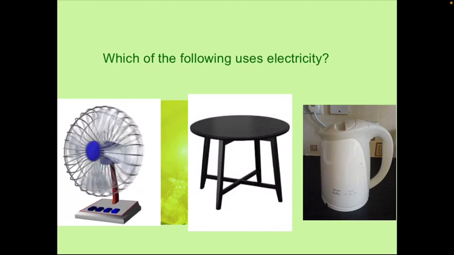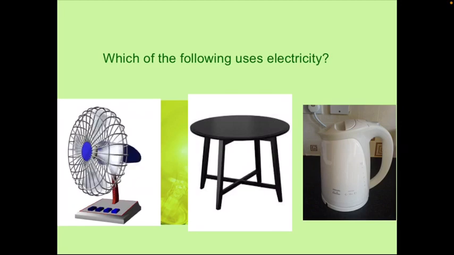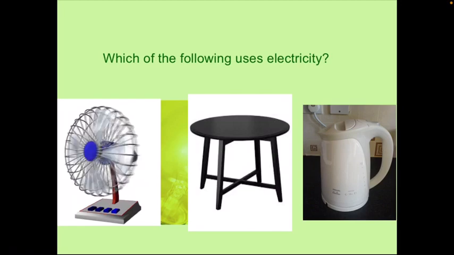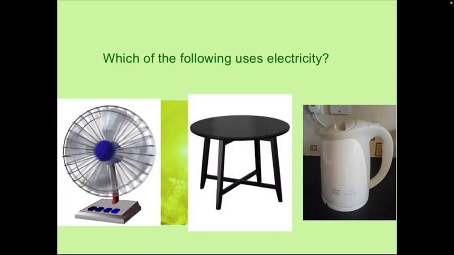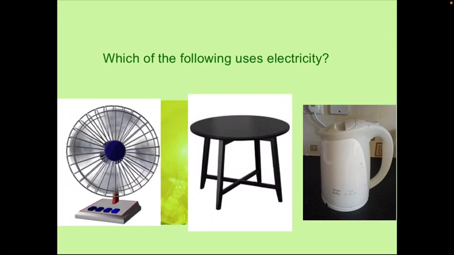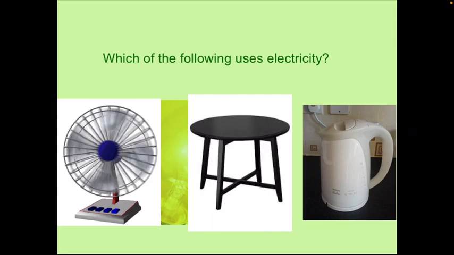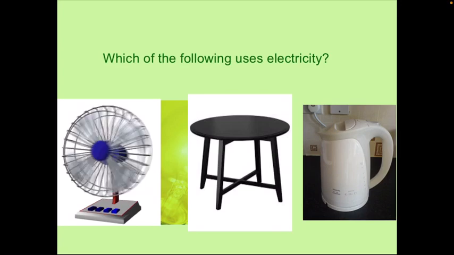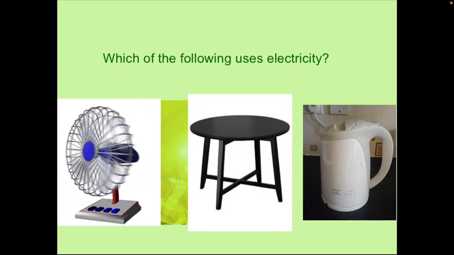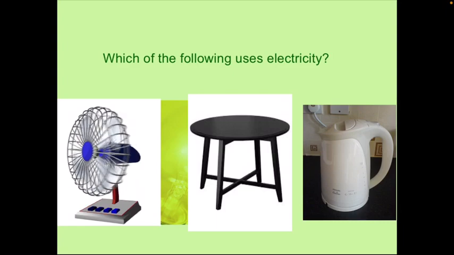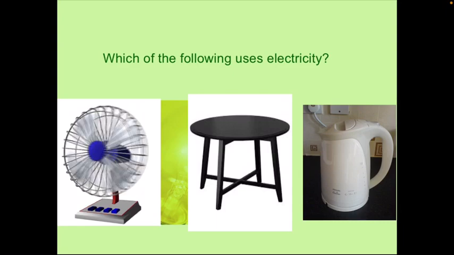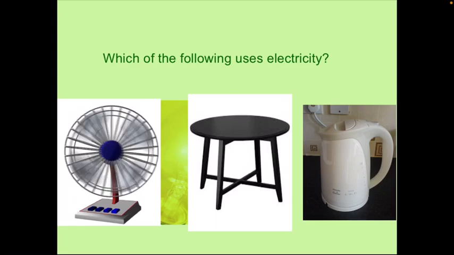The first one is a fan, an electrical fan. The second one is a wooden chair or a desk. And the third one is an electric water kettle. Yes, students, of course it is the fan and the electric kettle that are the two items that use electricity. Now shall we hop into our revision part?